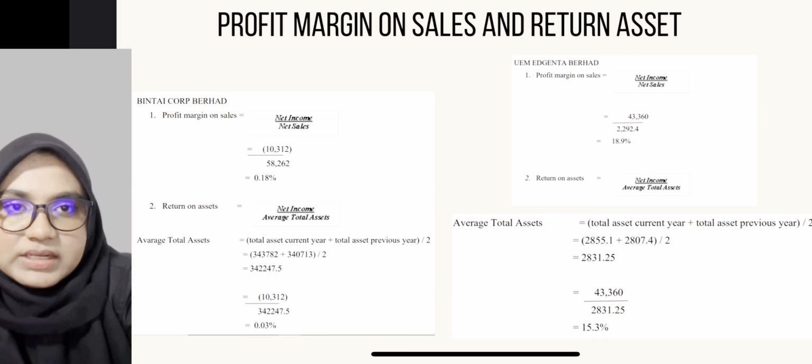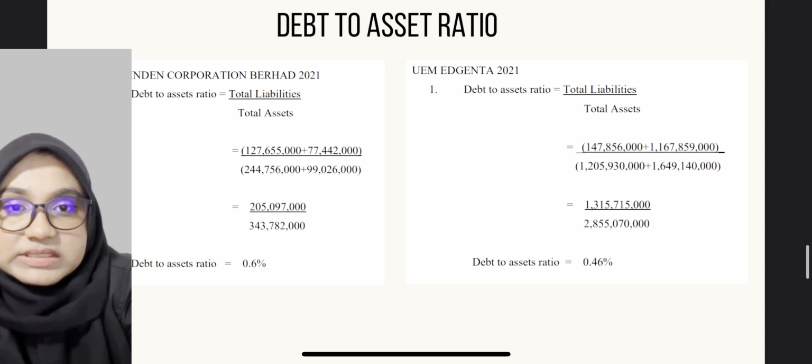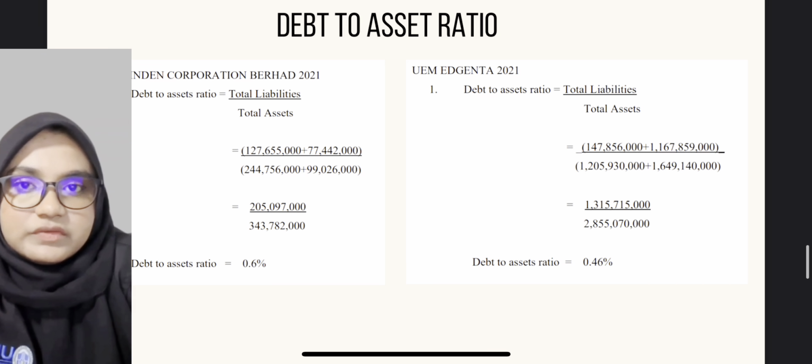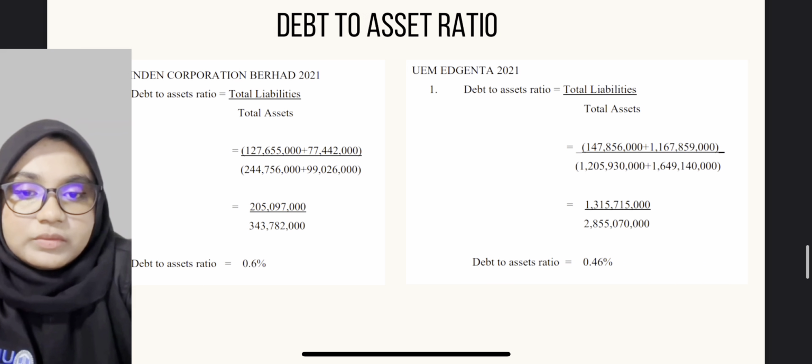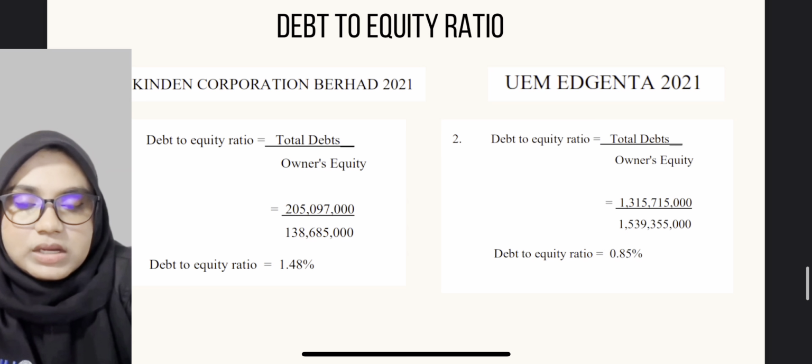When an investor decides to invest in a company, he needs to know the company's approach. If the company's total liabilities are higher than its shareholder equity, the investor will think about whether to invest in the company or not, because having too much debt is too risky for the company in the long run. So the debt to equity ratio formula is total debt divided by owner equity. From there, the investor can know whether they should invest in this company or not.